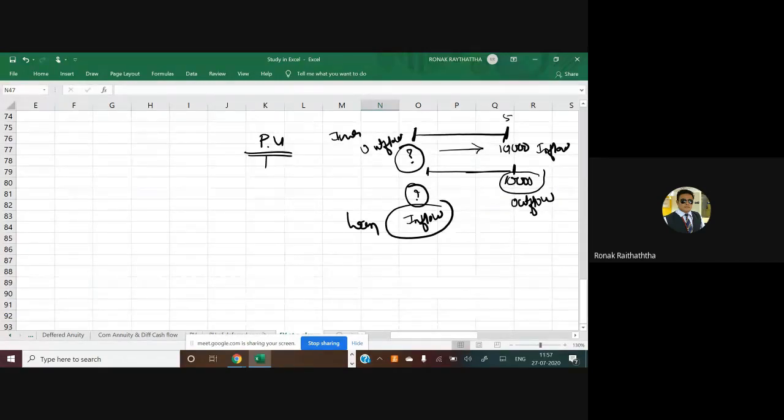Formula will be the same. The PV formula only will have to apply in both the cases. But there will be just a change in the interpretation. Again, I'm clarifying that because many of the students were getting confused, because sometimes I was using the terminology of investments and sometimes I was using the terminology of the loan. So the people were like, sir, should I apply it on loan or on investments? Beta, the same formula will apply to both, only the interpretation is different.